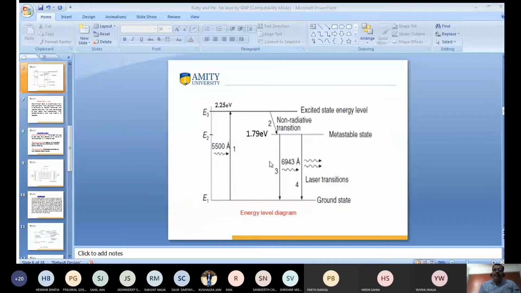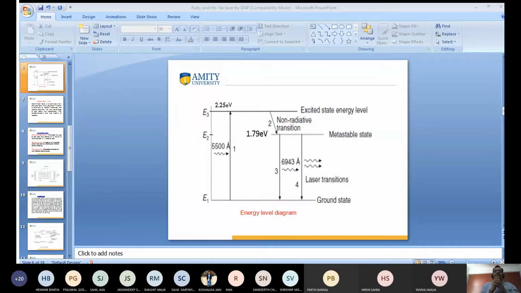This photon has a wavelength of 6,943 angstrom. These photons are coherent, travel straight, are highly directional, and so on. This is the laser transition. This light is known as laser light, emitted from the ruby rod, so such a laser is known as a ruby laser.